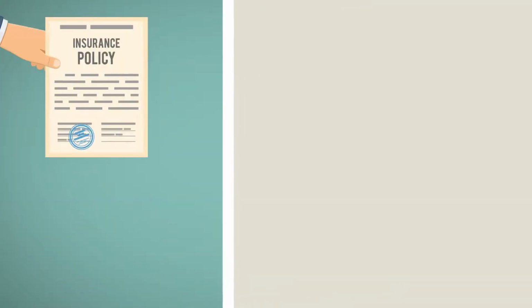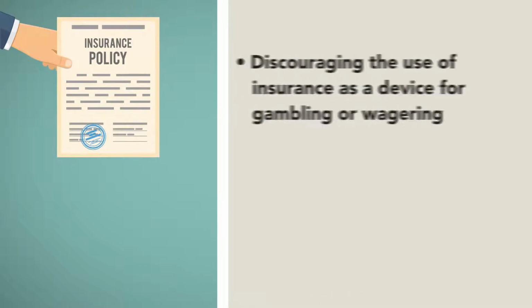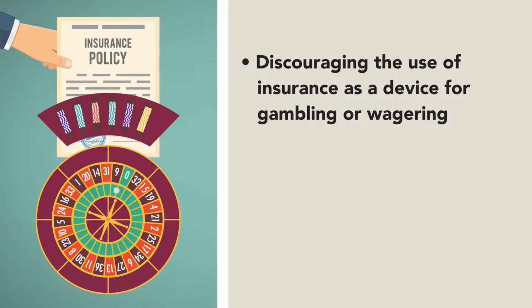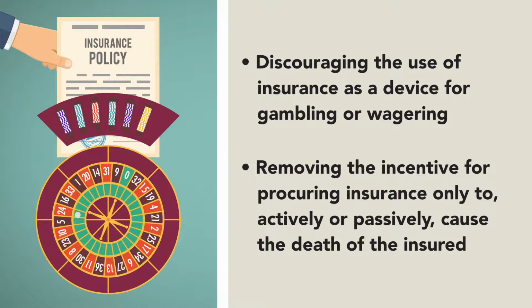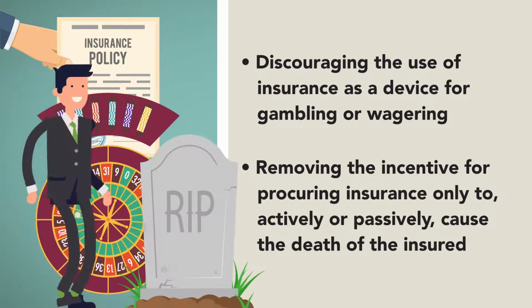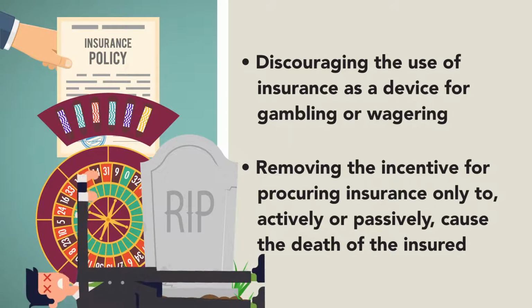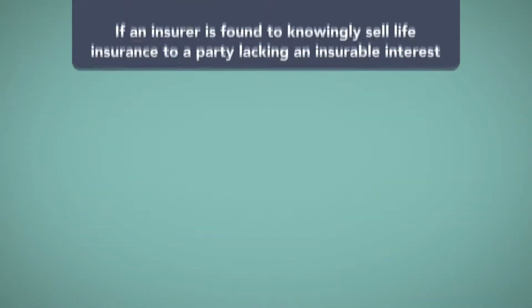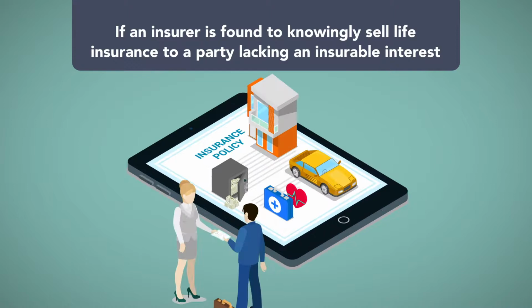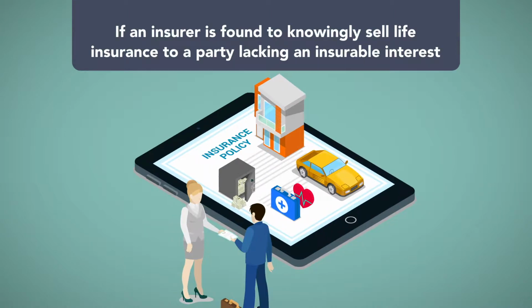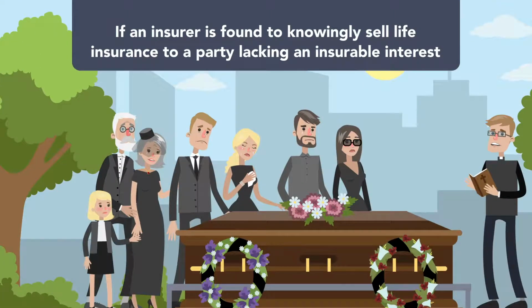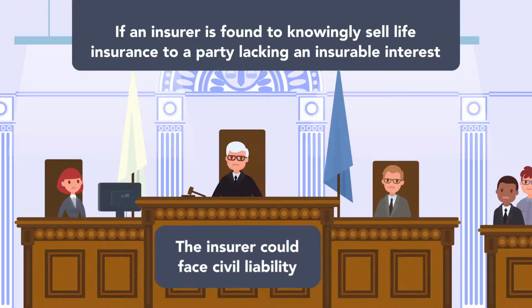The purposes of requiring an insurable interest are: 1. Discouraging the use of insurance as a device for gambling or wagering, and 2. Removing the incentive for procuring insurance only to actively or passively cause the death of the insured. If an insurer is found to knowingly sell life insurance to a party lacking an insurable interest, and the policyholder contributes to the death of the insured, the insurer could face civil liability.